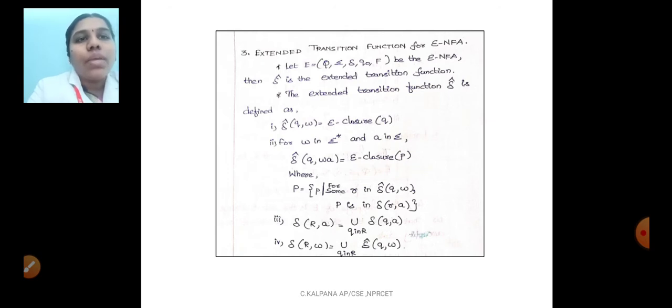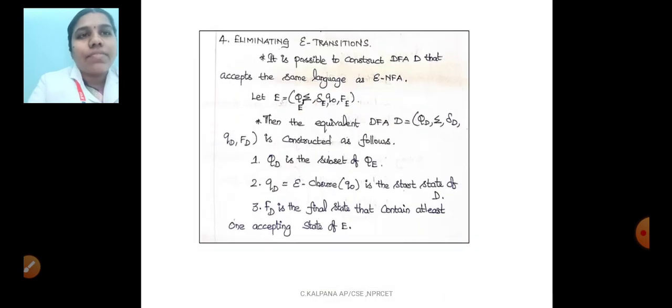And then q comma w comma a, where w is the rest of the input and a is the first input. So find the closure of q and finally you will get the answer up to the final state. Del of r comma a, that is the union over q in r. You have to find all the states where the epsilon is moving from one state to another state. And a is considered the first input, w is considered the rest of the input. You have to find del of r comma a and del of r comma w for the input and upcoming inputs. Okay, this is the extended transition function.